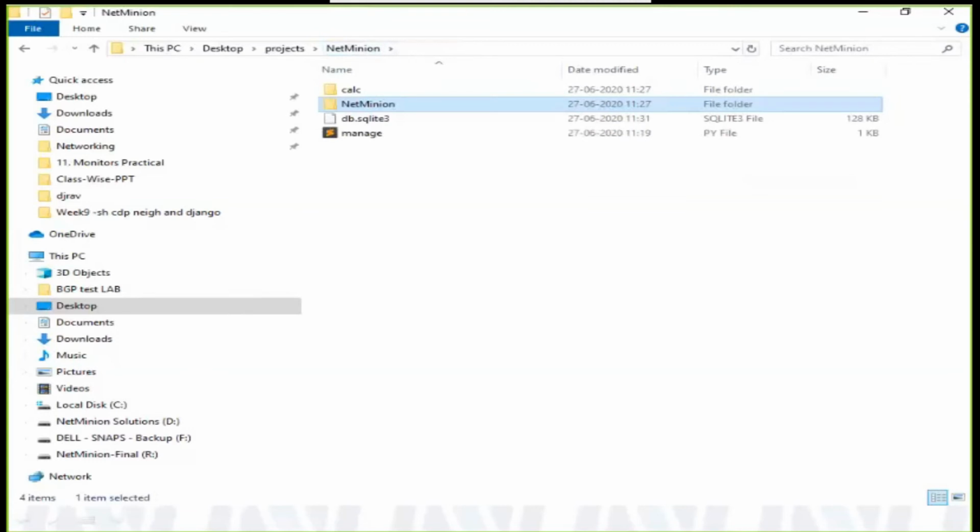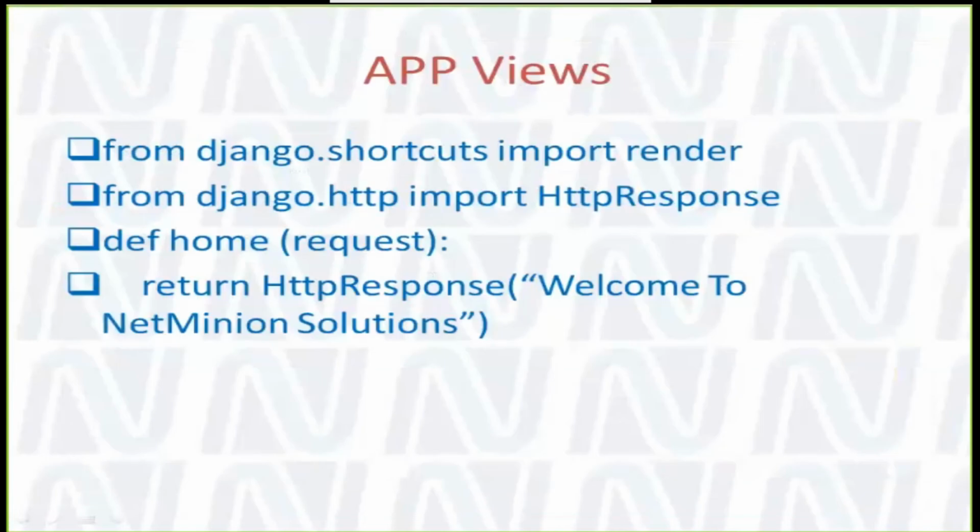We are going to play with these files, then we will refresh our web server and check whether something happened or not. We need to change things in our app or in our NetMinion main project. After that we will be able to see what we can do.